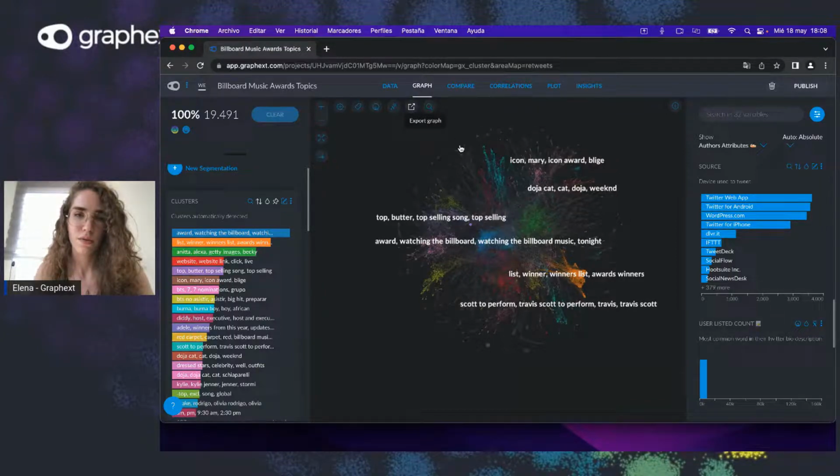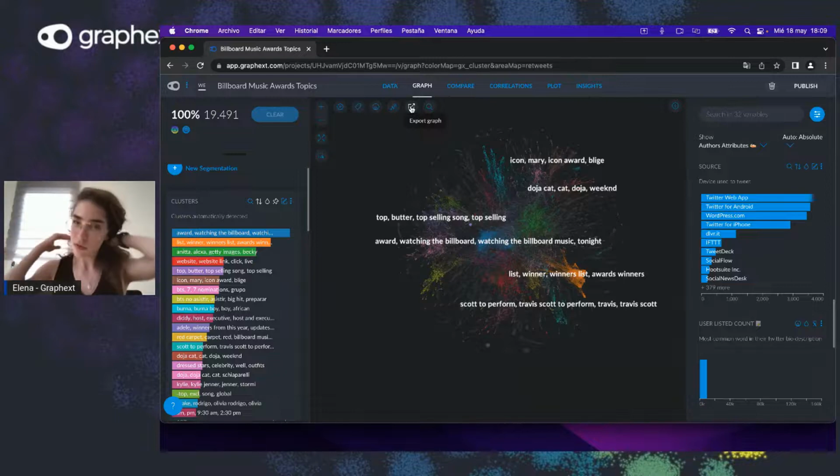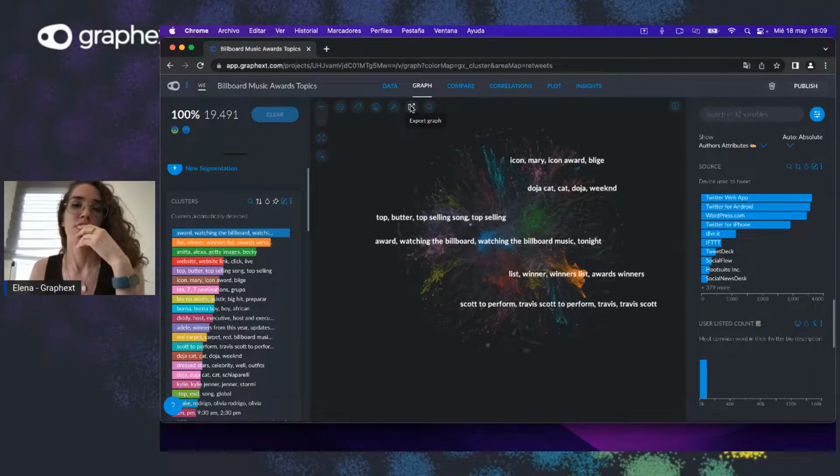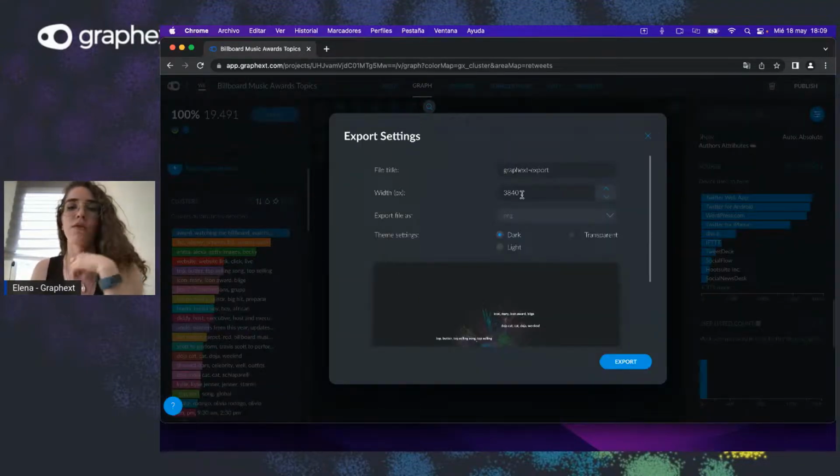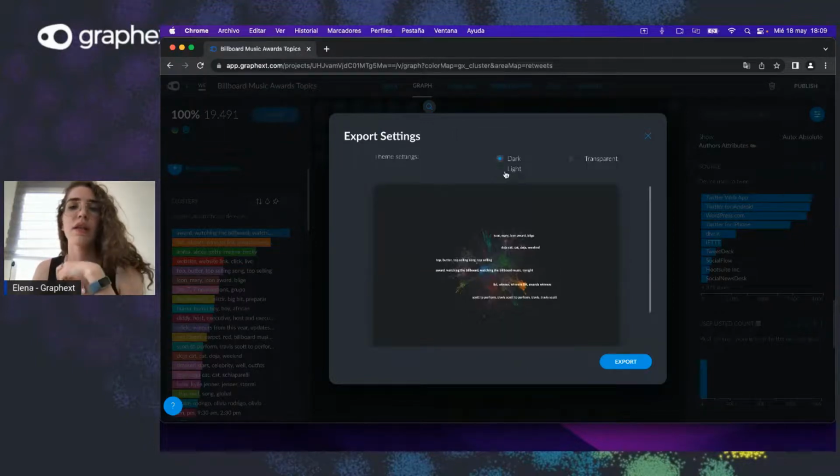And you can download it in different sizes. You can download it with different themes and even transparent, so you can feed it into your presentation, no problem. And this does also apply for the compare and correlations and plot graphs that you see.